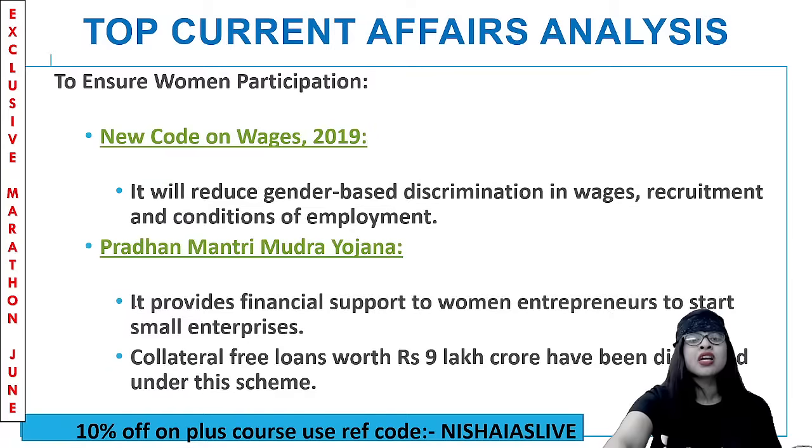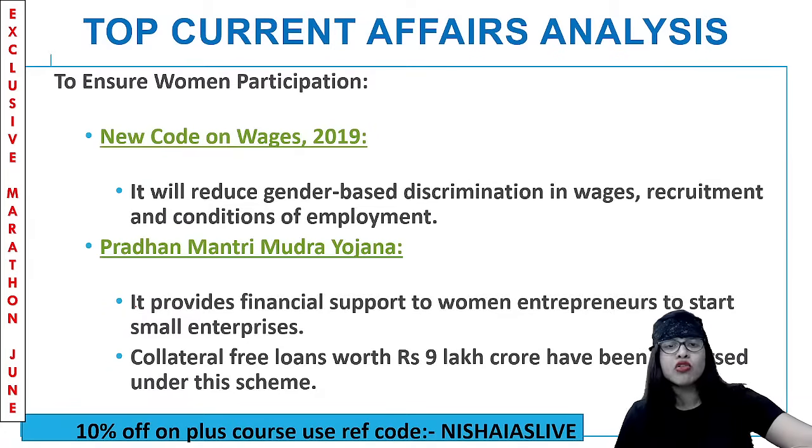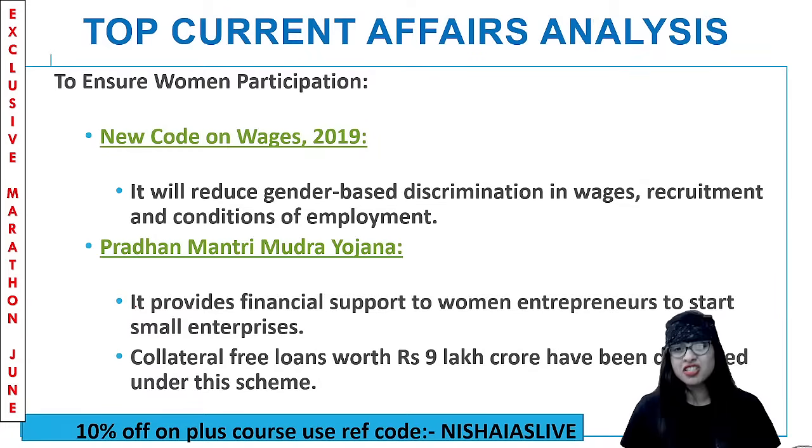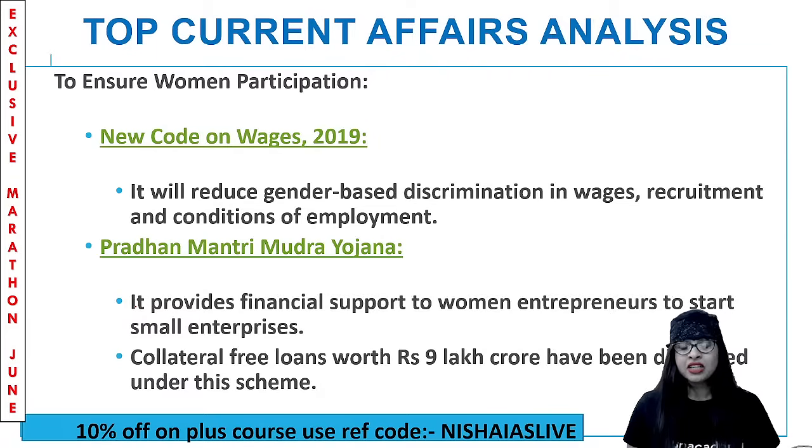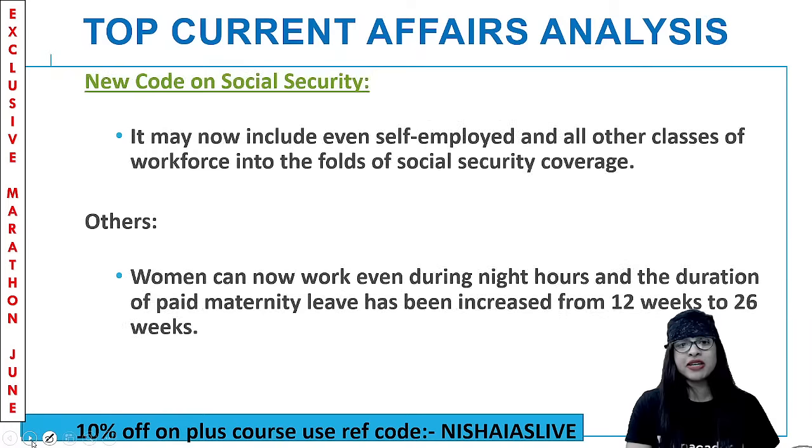Remember the same thing. Now, when such a new code on gender wages comes up, guys, it will reduce gender-based discrimination in wages, recruitment, and also conditions of employment. Then Mudra Yojana, Pradhan Mantri Mudra Yojana, where they'll provide a lot of financial support to women entrepreneurs. So this will encourage them to start new enterprises. They'll start giving loans, which are security collateral free up to 9 lakh crore. So a lot of things has been done to ensure the participation of women as a whole.